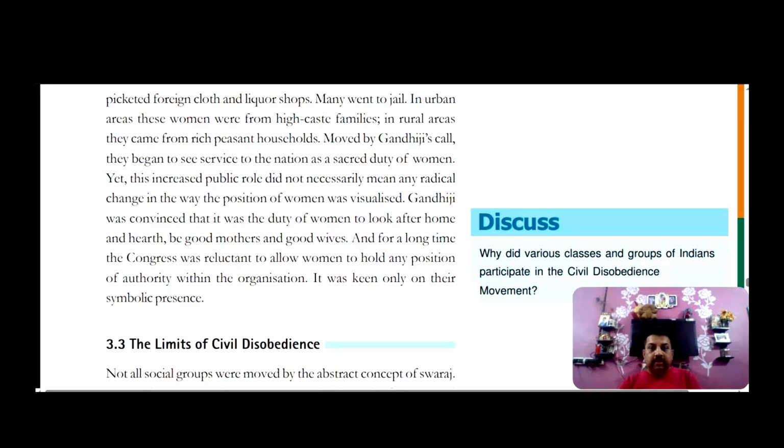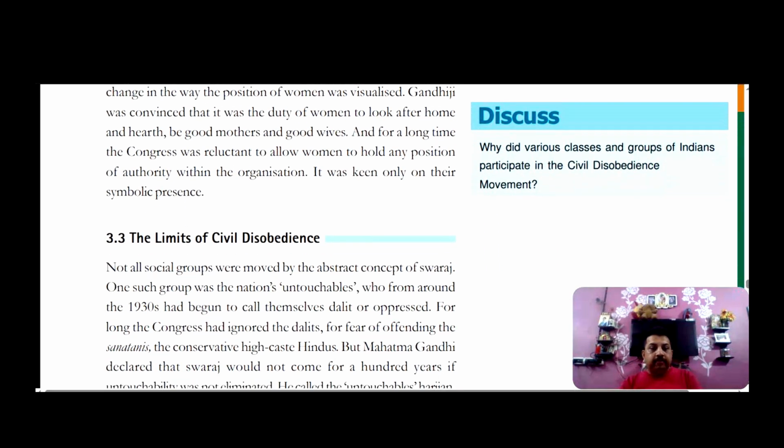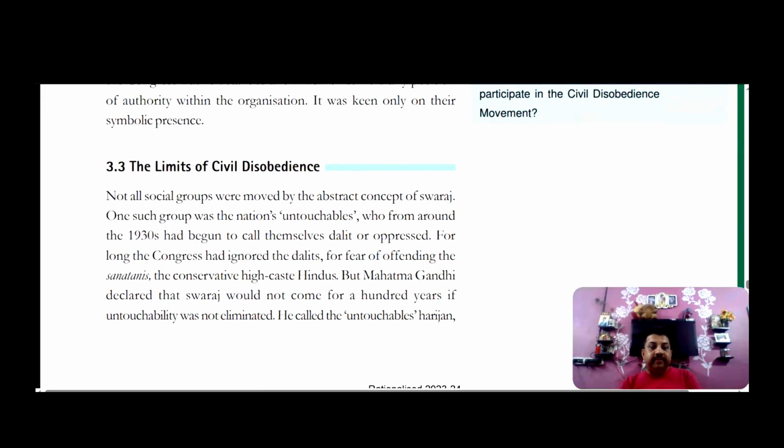So, this topic is well discussed. We'll come to the limitations of the civil disobedience movement. What were the limitations? The main limitations were that at that time the group was divided into untouchables, and for a long time Congress had ignored Dalits for fear of offending the Sanatanis and conservative high caste Hindus.